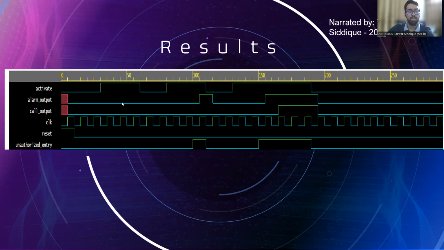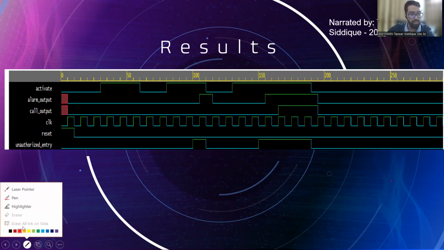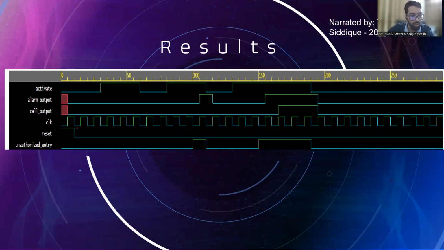Here we can find the results of our simulation. So we have given a clock cycle over here, and the reset has been turned low in the first clock cycle. So we can see the inputs, activate and unauthorized entry, in these two segments. These inputs have been selected using the test bench code. And the two outputs, alarm output and call output, are here.